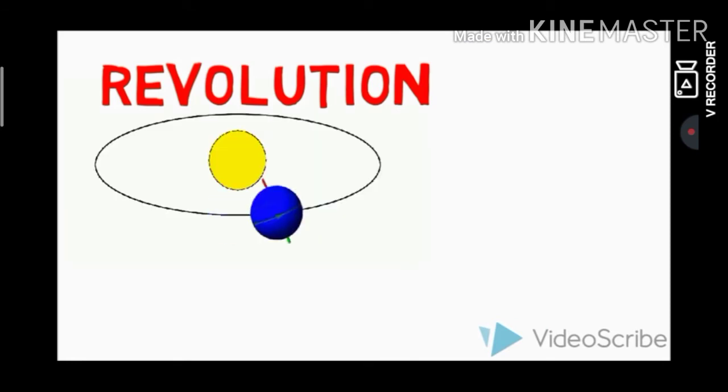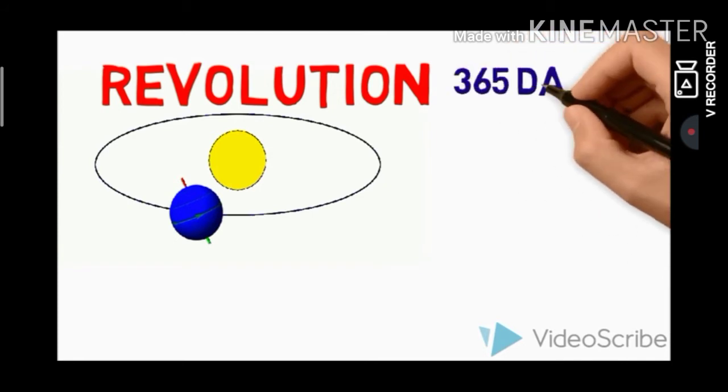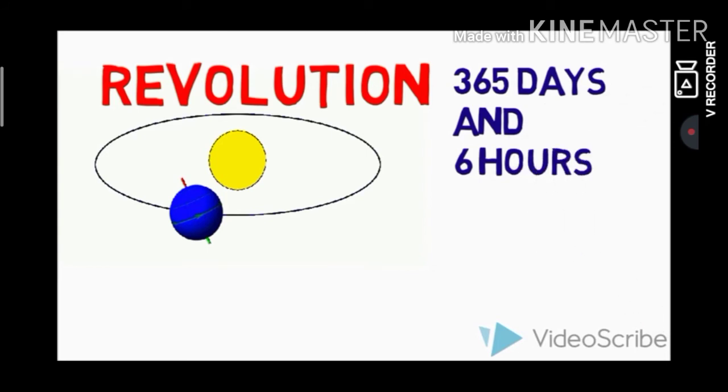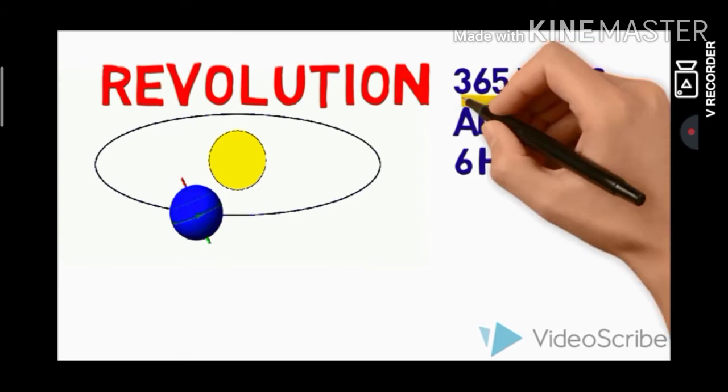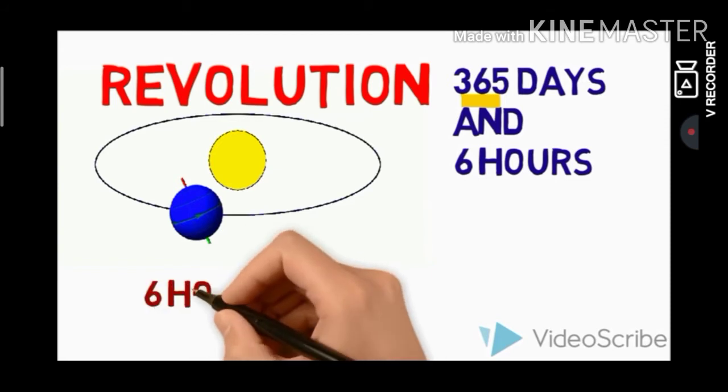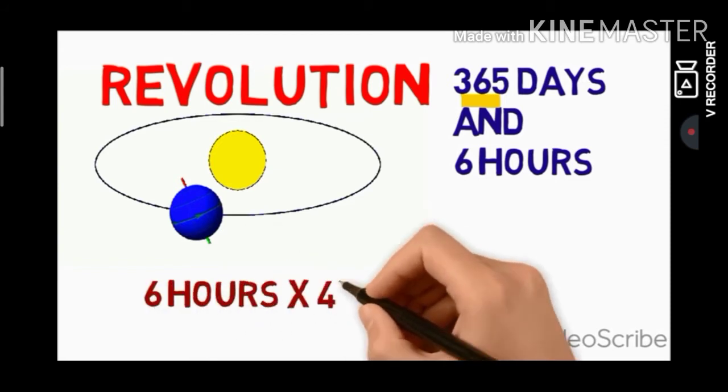Revolution, on the other hand, is the movement of the Earth around the Sun in a fixed path or orbit. Earth takes 365 days and 6 hours to revolve around the Sun. We consider a year as consisting of 365 days only, and ignore 6 hours for the sake of convenience.